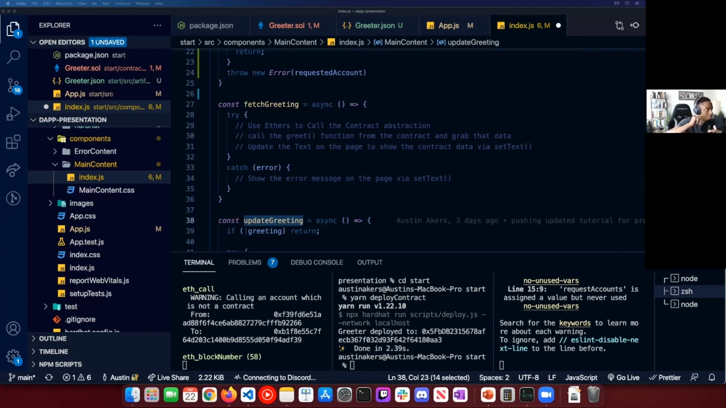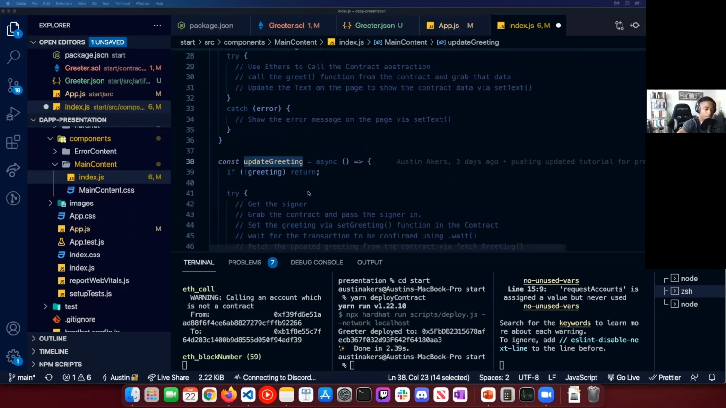I feel like I should have done something like a basic financial app to probably be a bit better, now that I think about this. But long story short, we'll see that within the update greeting, because whenever you send a transaction, there has to be some sort of signer. There's a to and a from address, right? So who is sending this?